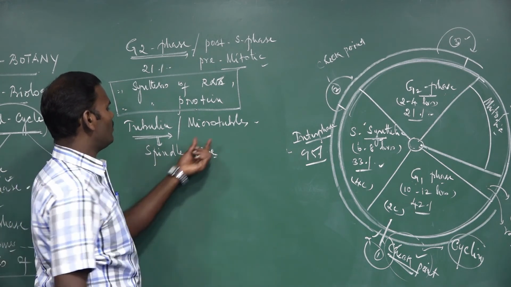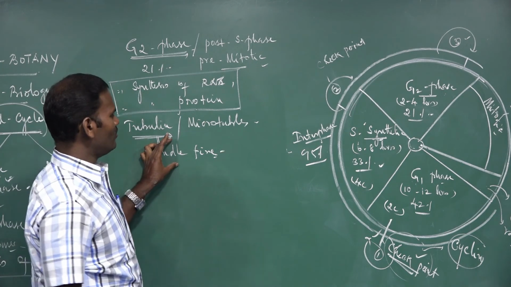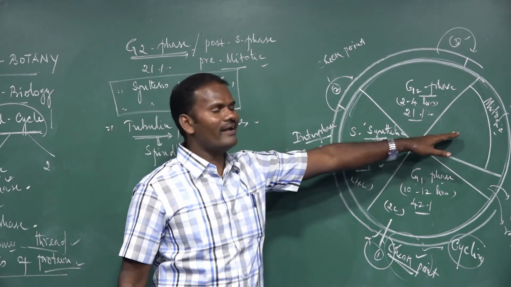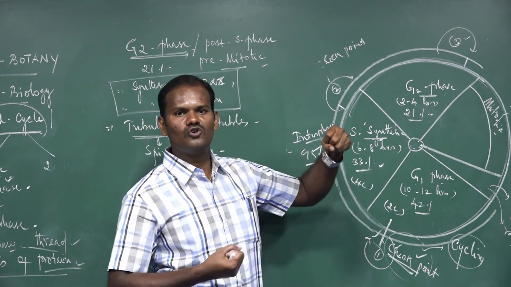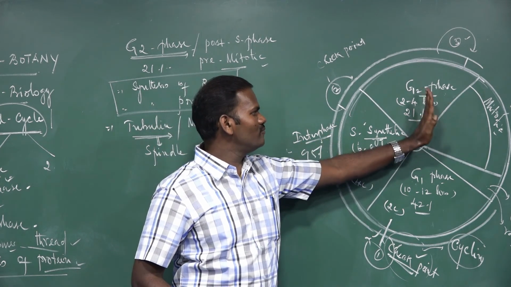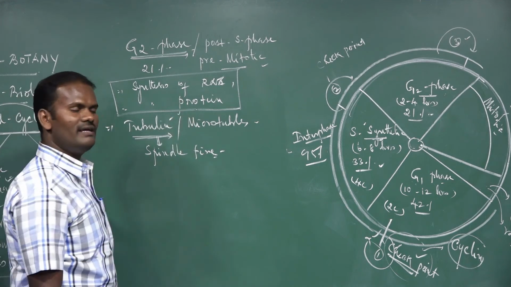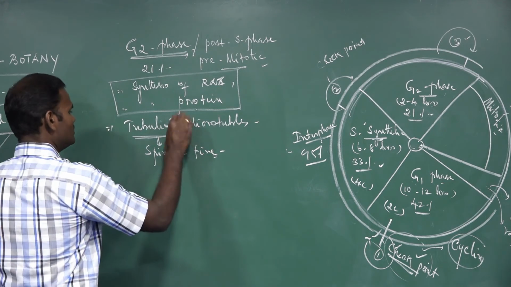The microtubules are organized to form spindle fibers. The spindle fibers are essential in the mitotic phase, where they pull the chromosomes towards opposite poles. The activation of such spindle fibers starts with the synthesis of tubulin proteins.